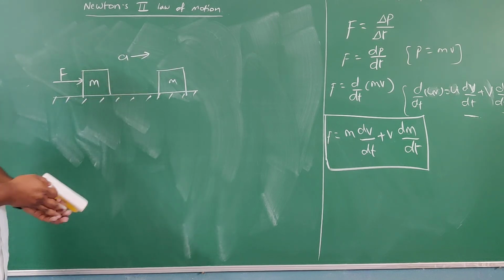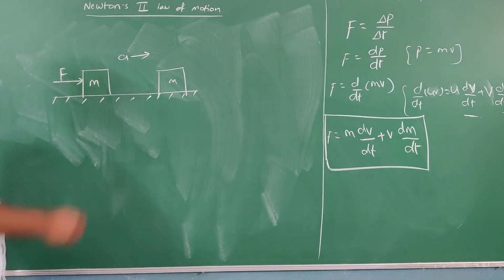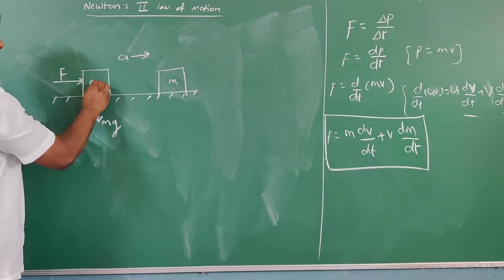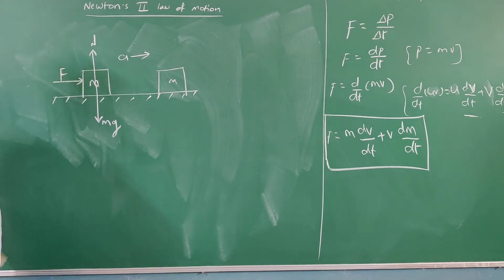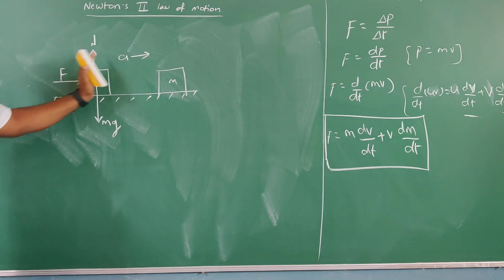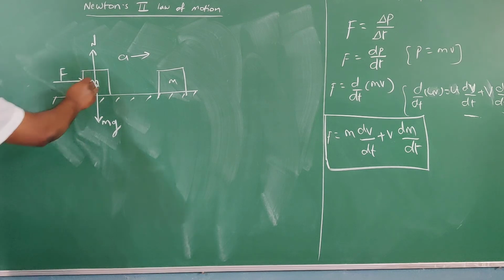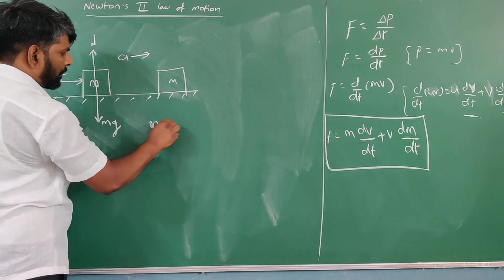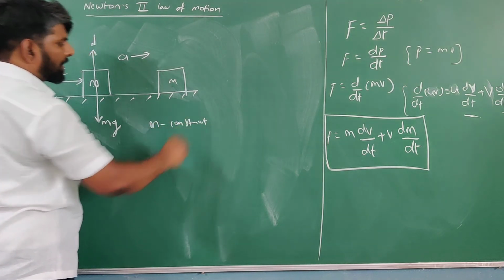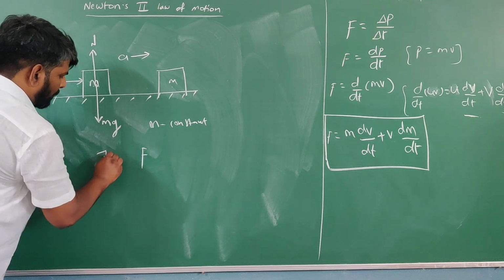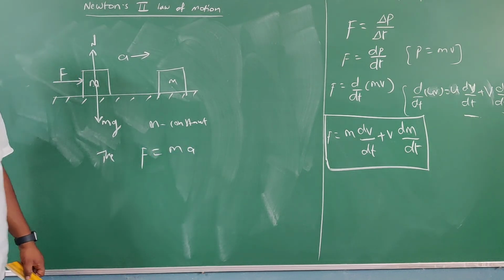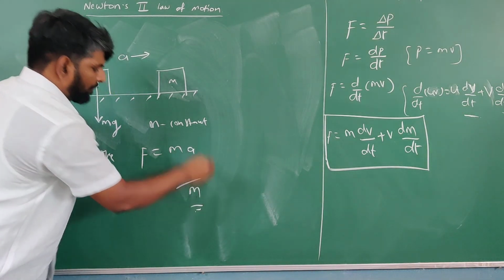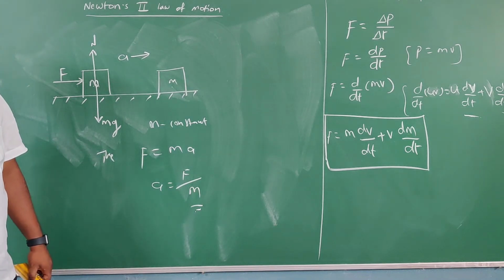Okay. So now we need to find out the acceleration. Then see here, students. In this case, its weight is acting in which direction? Downward direction. Normal reaction acts in which direction? Upward direction. Applied force in this direction. Acceleration in this direction. So here, is mass constant or variable, students? Mass is constant. In this case, m is constant. So if m is constant, we can write F is equal to ma. Therefore, A is equal to F by m.